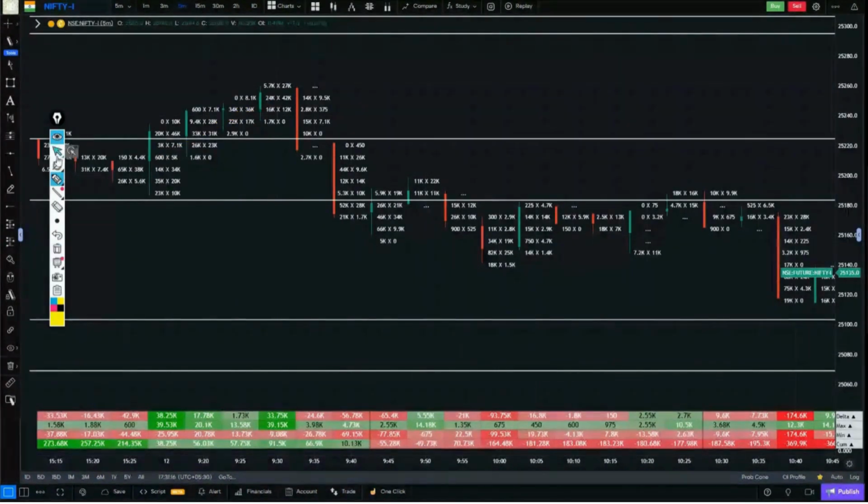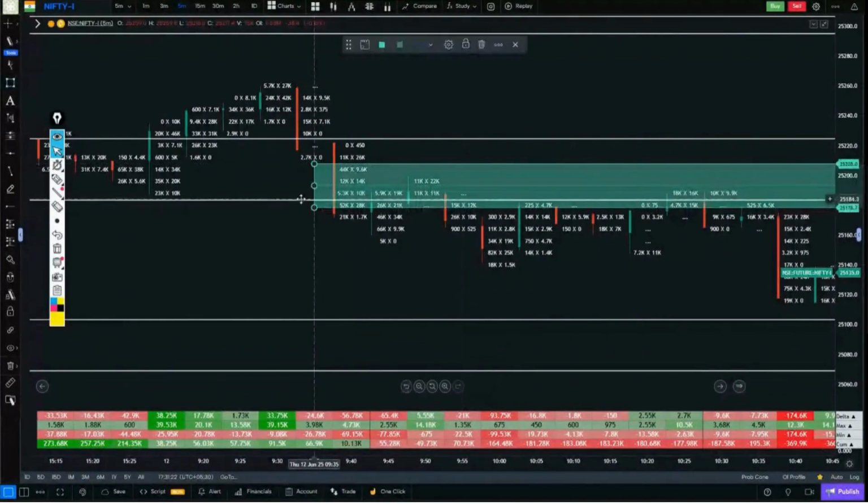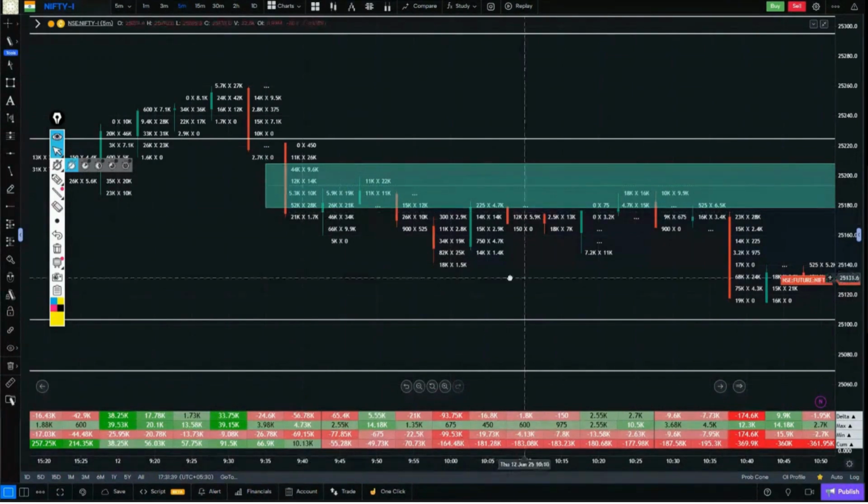So, where will the pullback happen now? Wherever sellers came in, just like buyers came in here. This is the strongest selling zone. A pullback has come. Are there buyers in this pullback? Look at the delta, it's very low. A delta of 10 to 12,000 is considered normal. Again, another round of selling has come in at 82K, which means sellers are still interested.